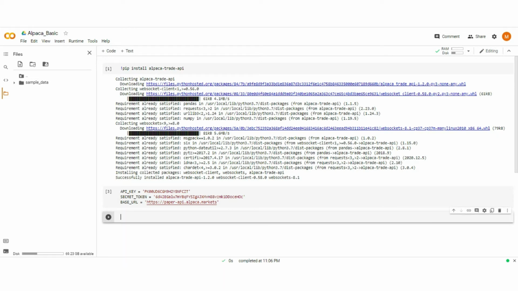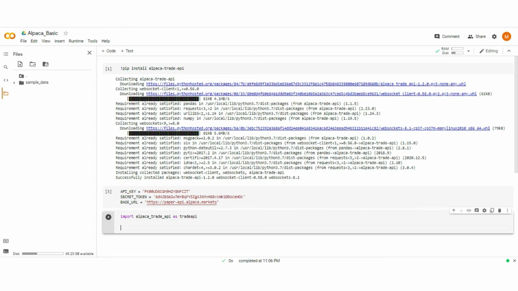Let's import the Alpaca library. Now create the API call.